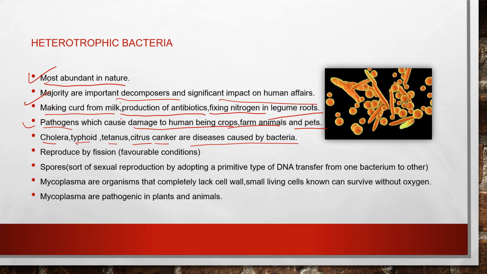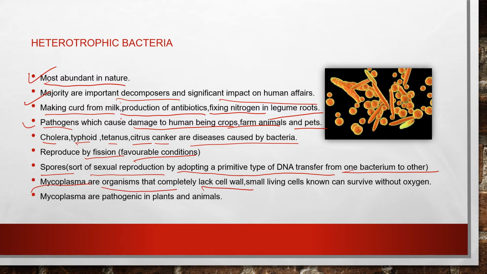They reproduce by means of fission under favorable conditions, but when conditions are not so favorable, they produce spores. That is a sort of sexual reproduction, adopting a primitive type of DNA transfer from one bacterium to another. Now there are certain other organisms like mycoplasma, which completely lack a cell wall.